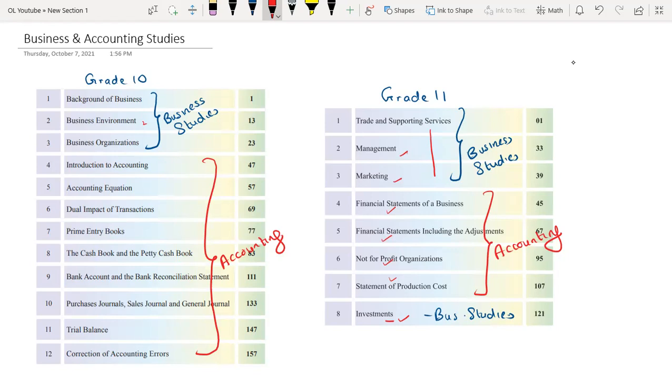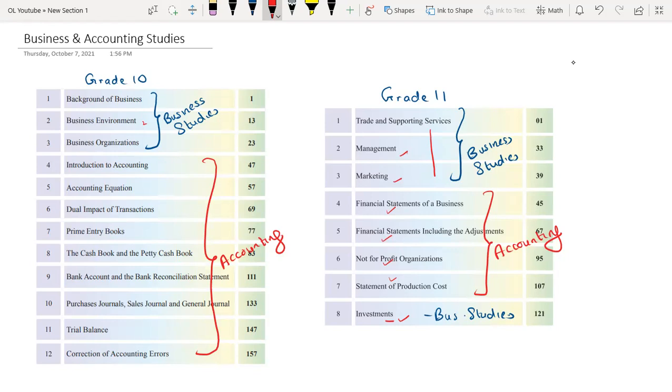Then in chapter 11, you will be learning about trial balance, right? And in chapter 12, you will be learning how to correct any accounting errors. How can you correct them, right? If there are any accounting errors given, how can you correct them? You will be learning that in your grade 10 final chapter, which is called correction of accounting errors.